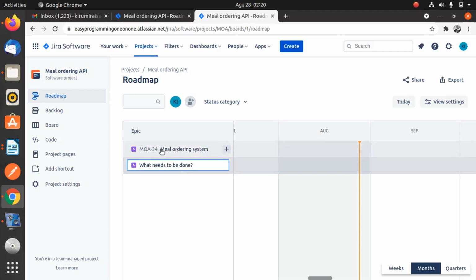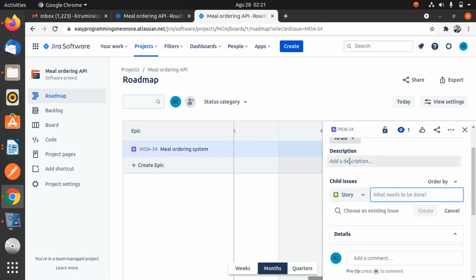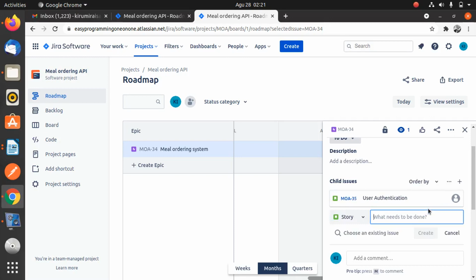This is our epic. Now to create a story on the epic, just click on the epic and click attach issue. Our issue is going to be a story, and our first story is going to be about authentication, so that our API must be authenticated to prevent unauthorized users from using our API. So the first story is going to be user authentication. So we create the story.